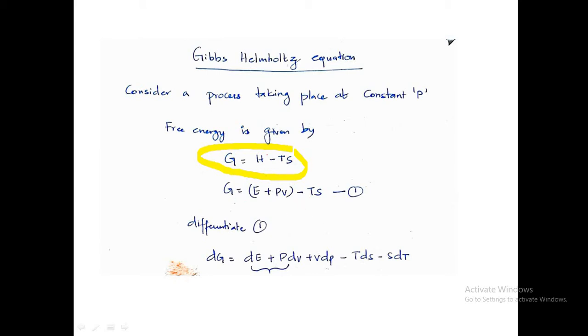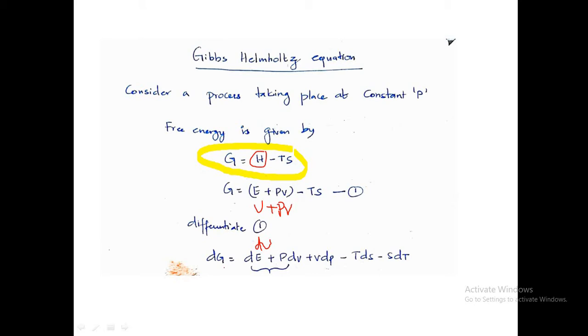And H is nothing but E plus PV, where I have used E for the internal energy, so U plus PV. So G is U plus PV minus TS.